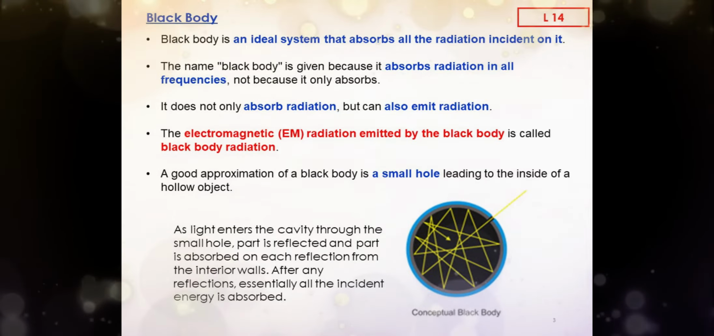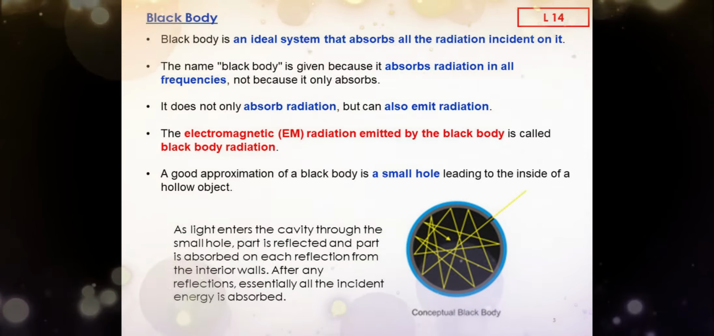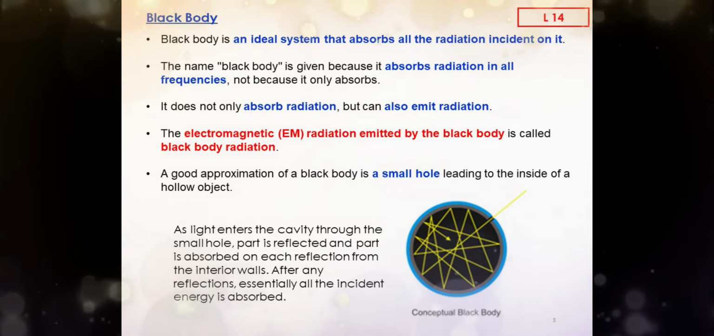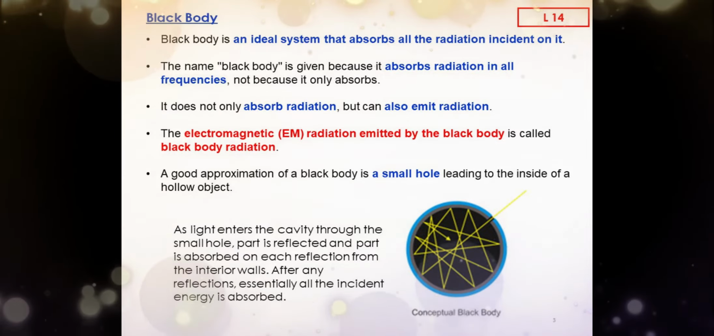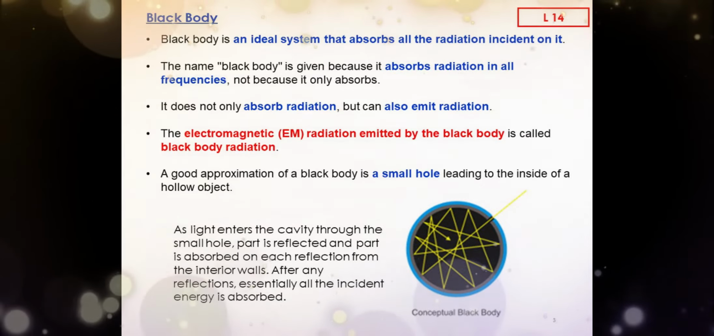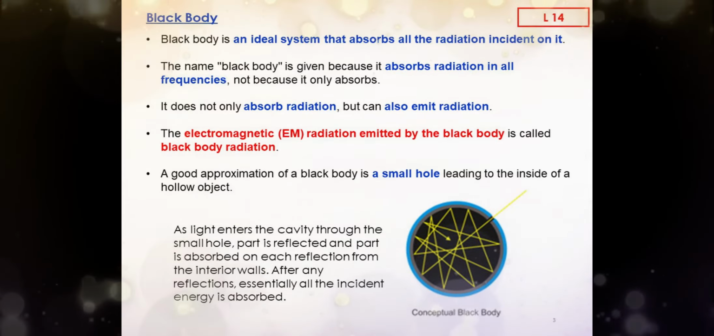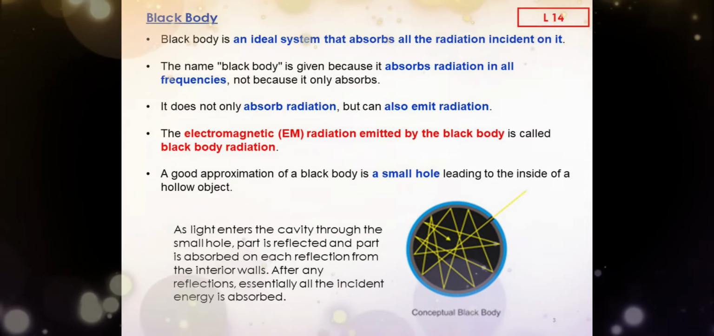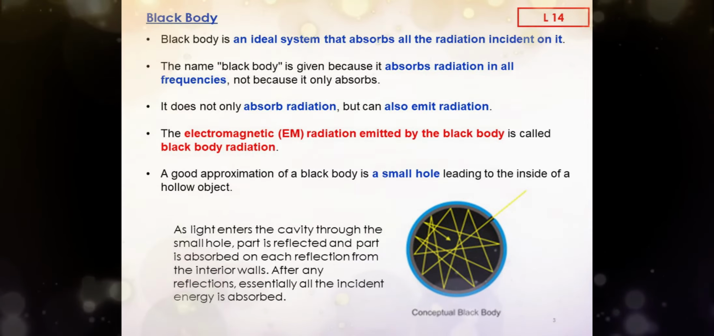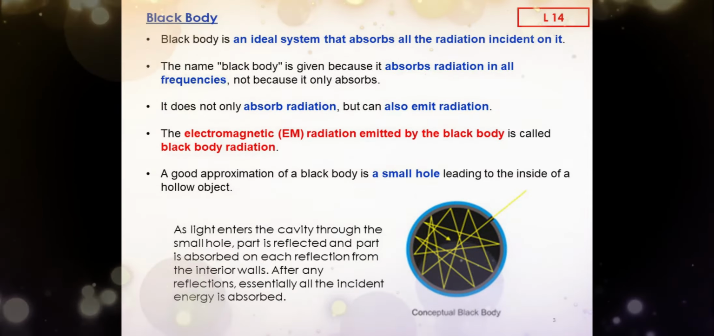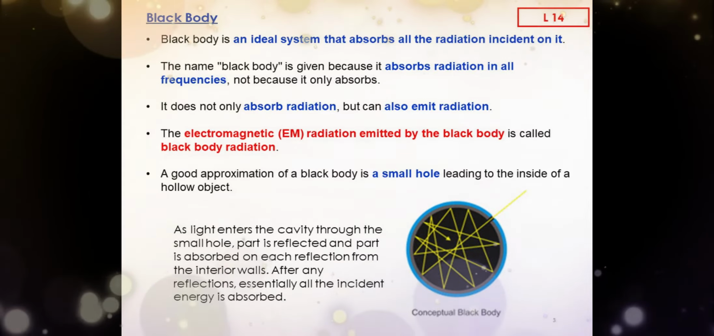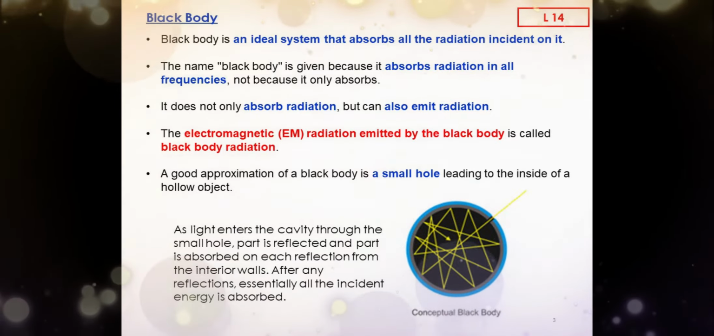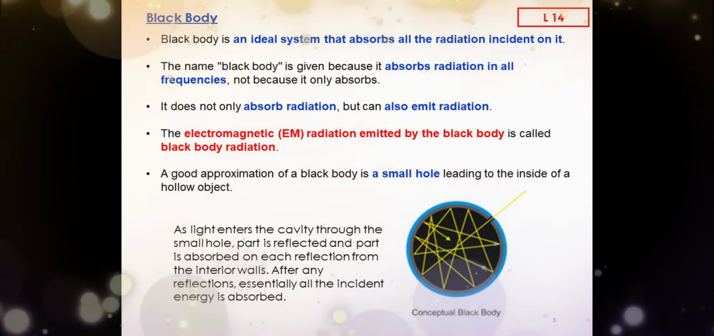The best practical blackbody is a small hole in a box with a blackened interior, because practically none of the radiation entering such a hole could escape again, and it would be absorbed inside. A surface covered with lampblack will absorb about 97% of the incident light and, for most purposes, can be considered a blackbody. Polished metal surfaces, on the other hand, absorb only about 6% of the incident radiation, reflecting the rest. As light enters the cavity through the small hole, part is reflected and part is absorbed on each reflection from the interior walls. After many reflections, essentially all the incident energy is absorbed.